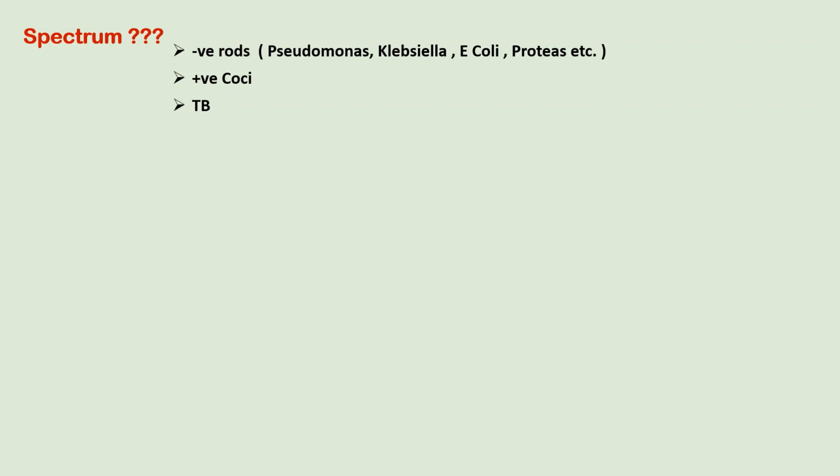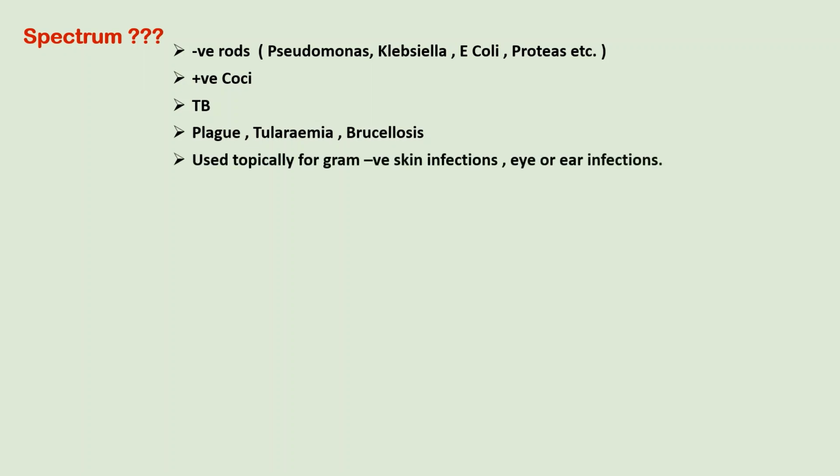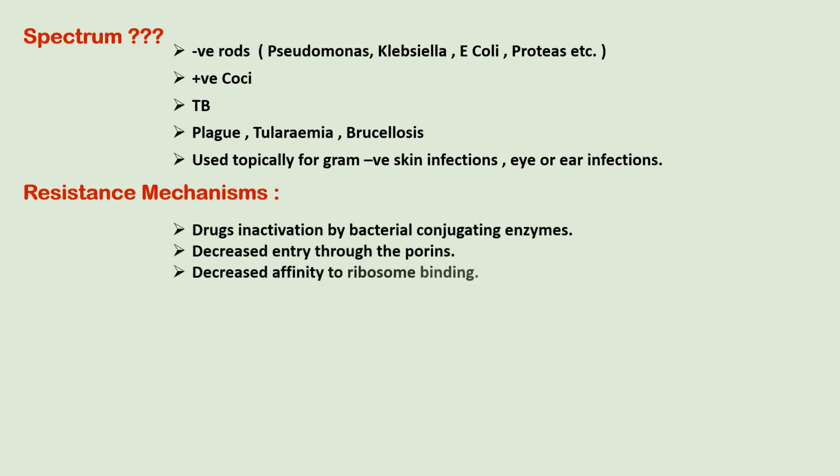The spectrum of activity of aminoglycosides includes gram-negative rods like Pseudomonas, Klebsiella, E. coli and Proteus. They also have bactericidal activity against gram-positive cocci. Also, they are used in tuberculosis and some other gram-negative infections like plague. They are also used topically for skin, ear and eye infections. Now about the modes of resistance, they include drug inactivation by conjugating enzymes, decreasing the entry through porins, and also decreased affinity for ribosome binding.